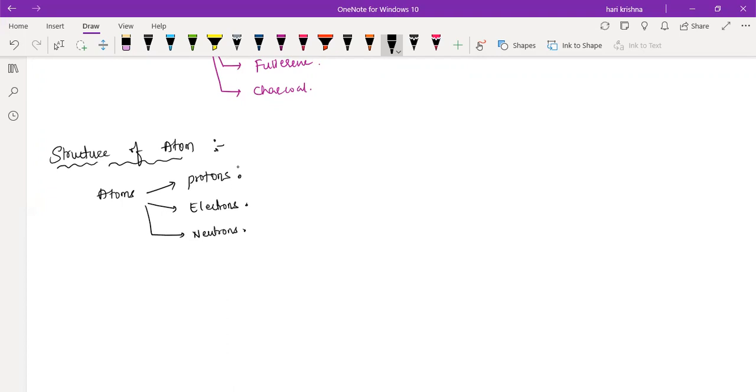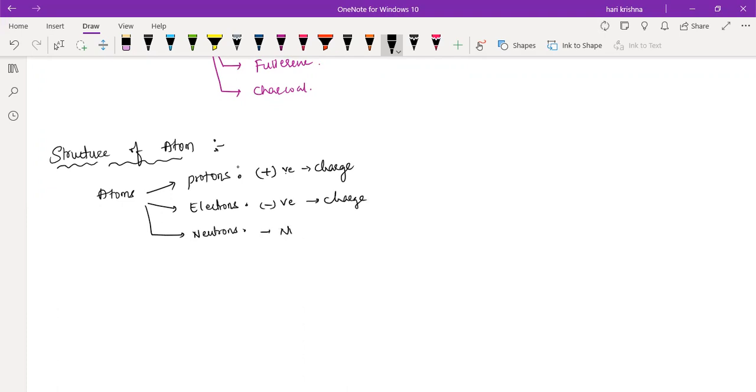We know that the proton is a positively charged particle. Yes or no? Yes, it has positive charge. Electrons are negatively charged, and neutrons, as the name suggests, are neutral.